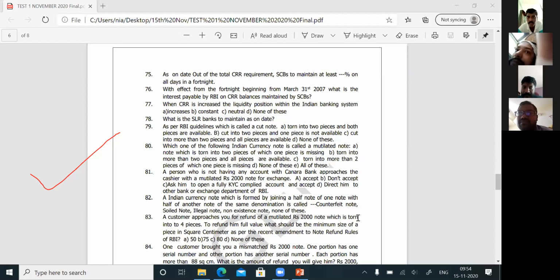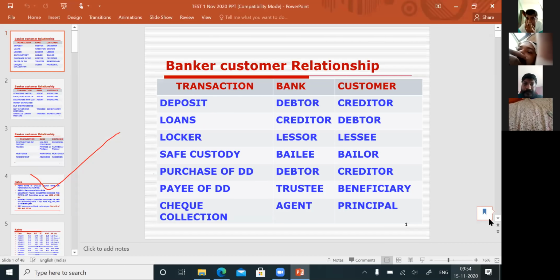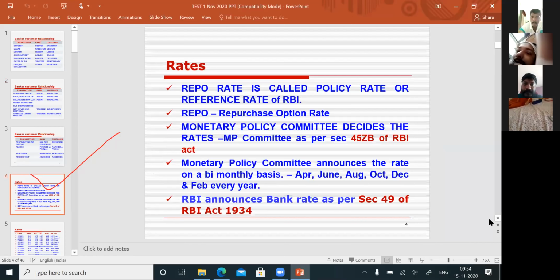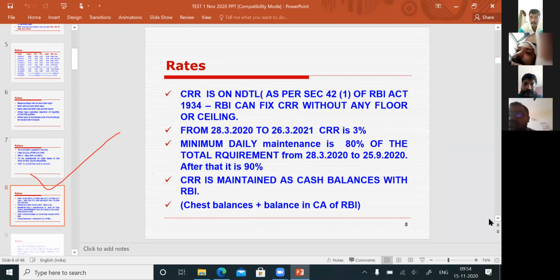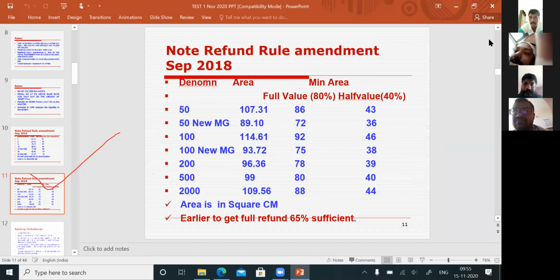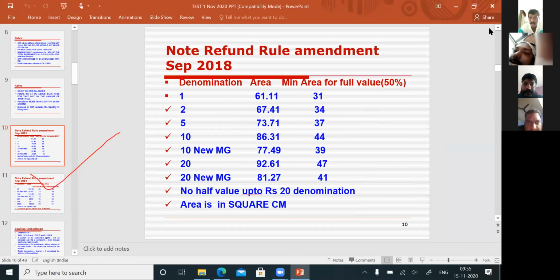Now, before going into that question, let us see the PowerPoint presentation, which will help you on that. Then we will go to the questions. See, now the slide is before you. Note refund rule amendment, September 2018.